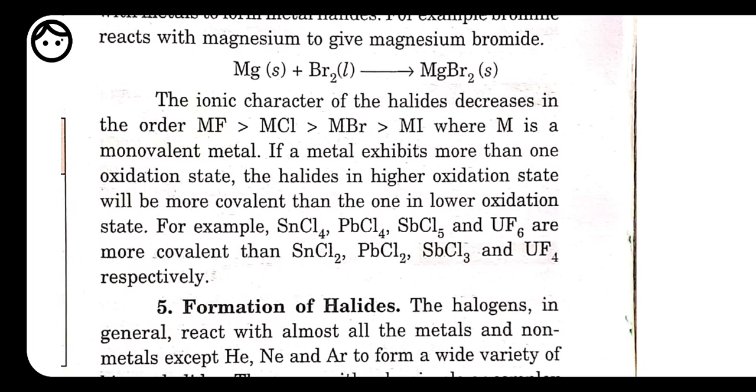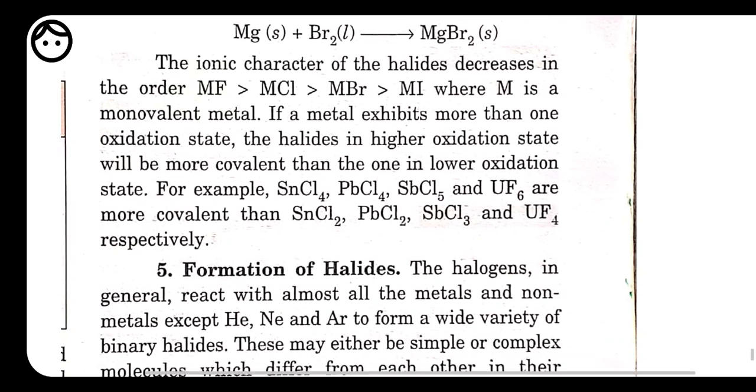Like in SnCl4, the oxidation state of tin is +4. In SnCl2, the oxidation state of tin is +2. So +4 is going to show more covalent character as compared to +2. Next we have non-metals. If the halogen combines with a non-metal like phosphorus or sulfur, the halogen forms covalent halides like PF5, PCl3, PBr3, S2Cl2. This type of compound they are going to form. So these are all about the reactivity towards metal.